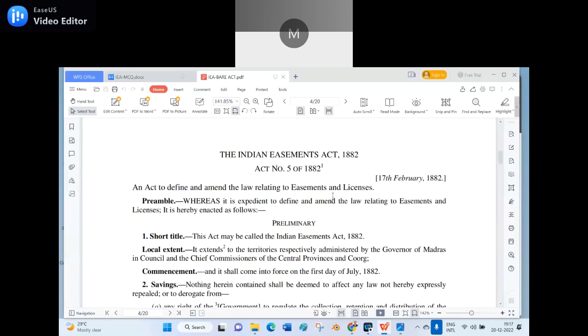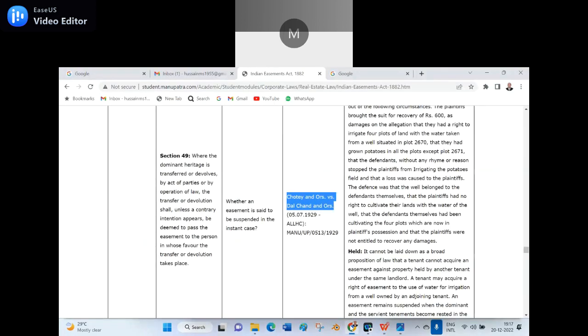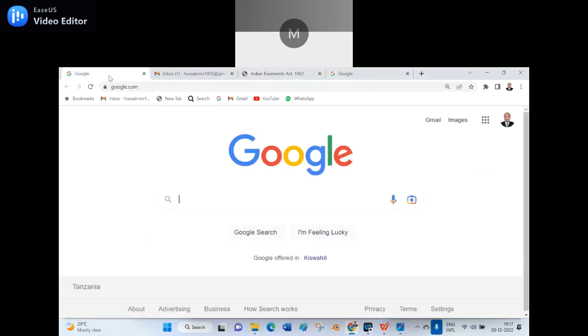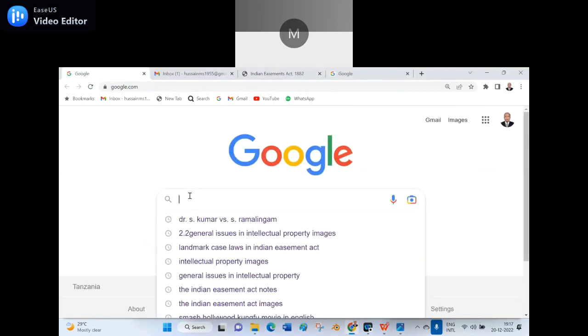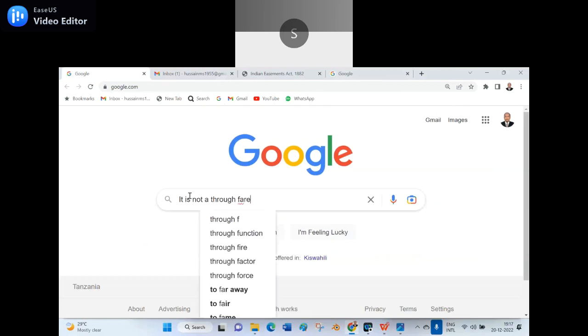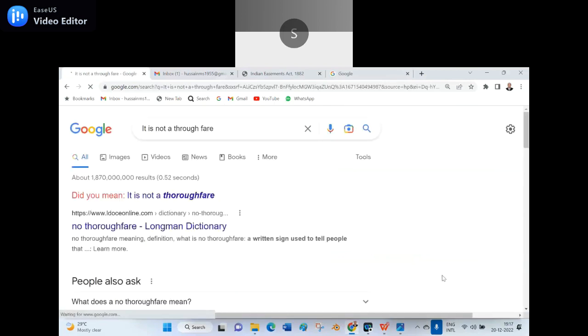Say it in English. It is not a thoroughfare. Not a pathway, sir. It is not a thoroughfare, or it is no thoroughfare.